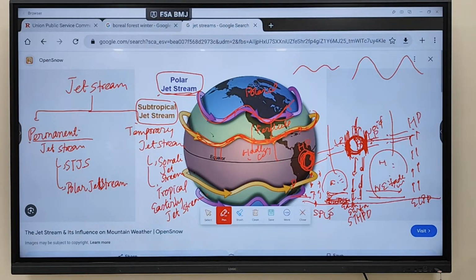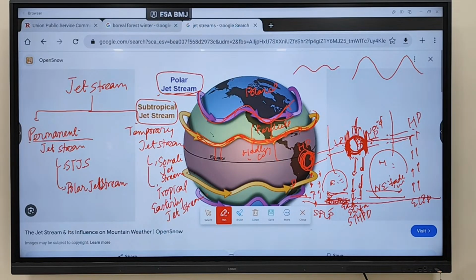Yeah, the warmer air will go up while the denser, colder air will remain at the bottom. Fronts are being formed: warm front, cold front. Remember, the cold front is like this, the warm front is coming like this. Warm air is a warm front, cold air is a cold front.